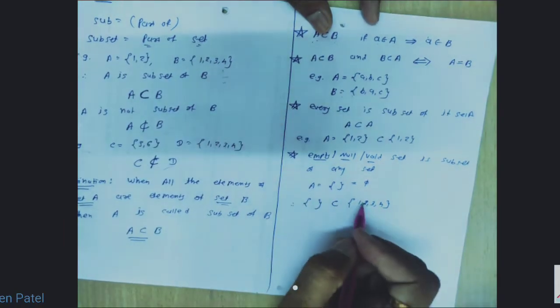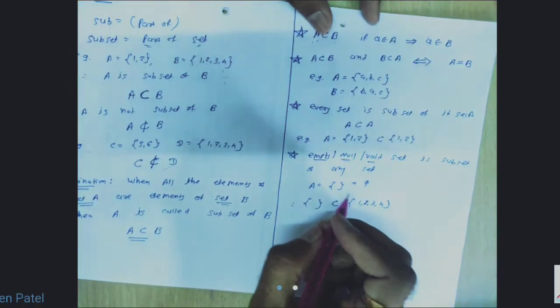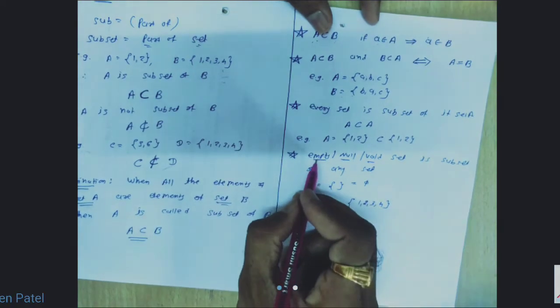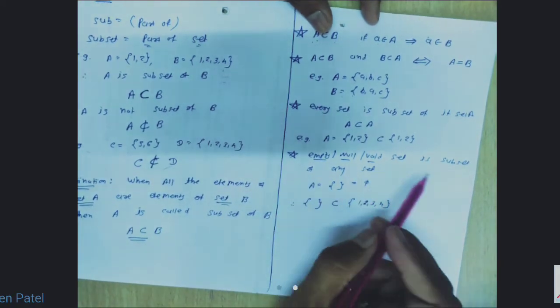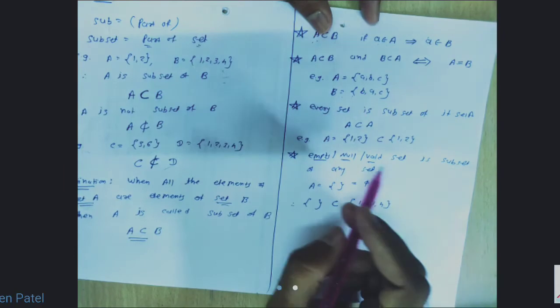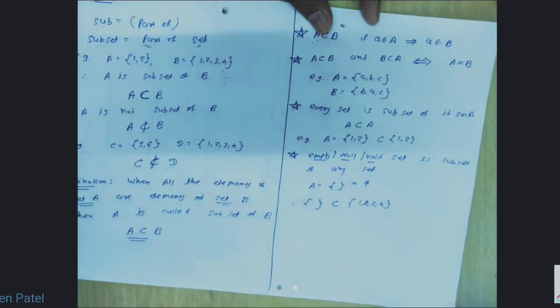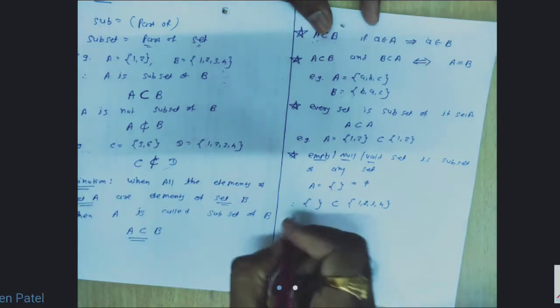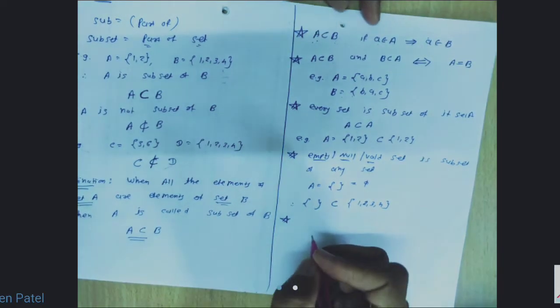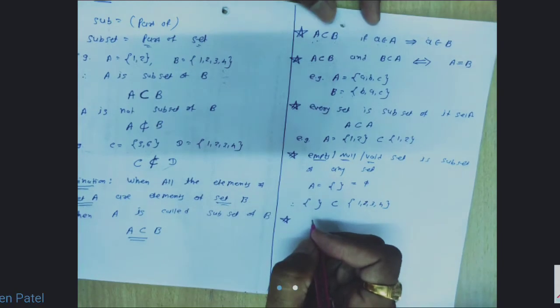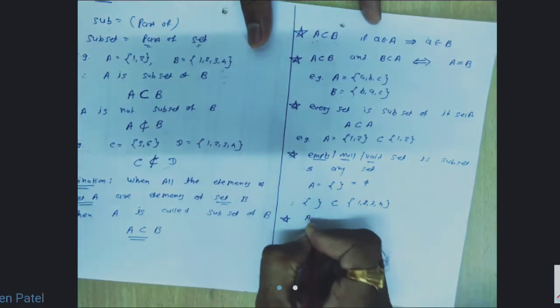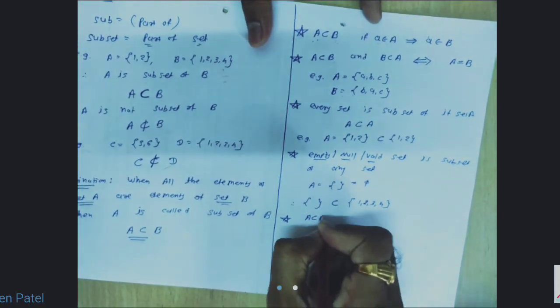So null set is a part of all the sets. So we have to keep this point in mind that the empty set is a subset of any set. Empty set is a subset of all the sets. अब कोई भी set उठा लो तो जो empty set है वो उसका subset होगा. Done. And the last important point regarding this subset is if we are given A is subset of B.